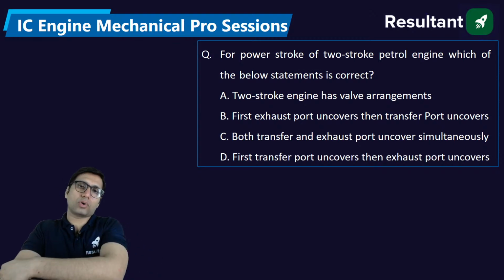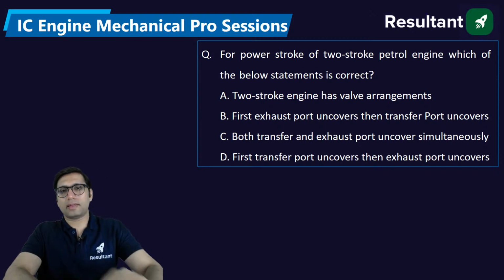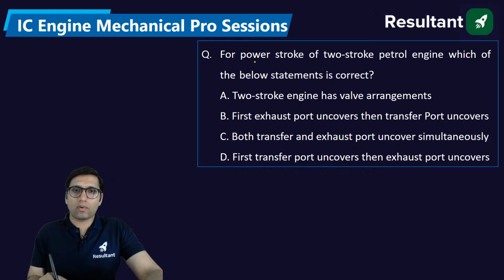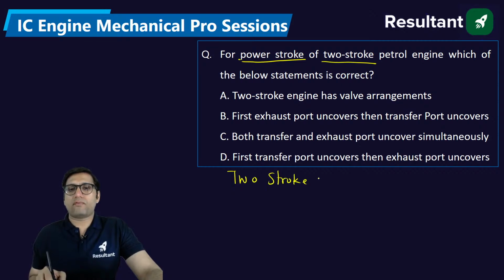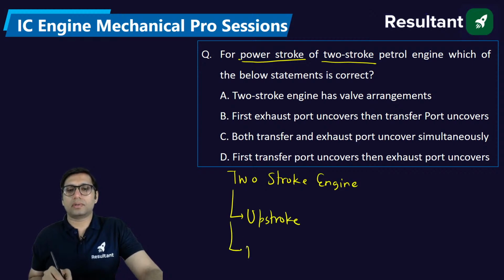For the power stroke of a 2-stroke petrol engine, which of the following statements is correct? What is being said here is that in a 2-stroke engine, the whole operation of the engine is performed in 2 strokes. What is the meaning of this? That means here we follow an upstroke and a downstroke.